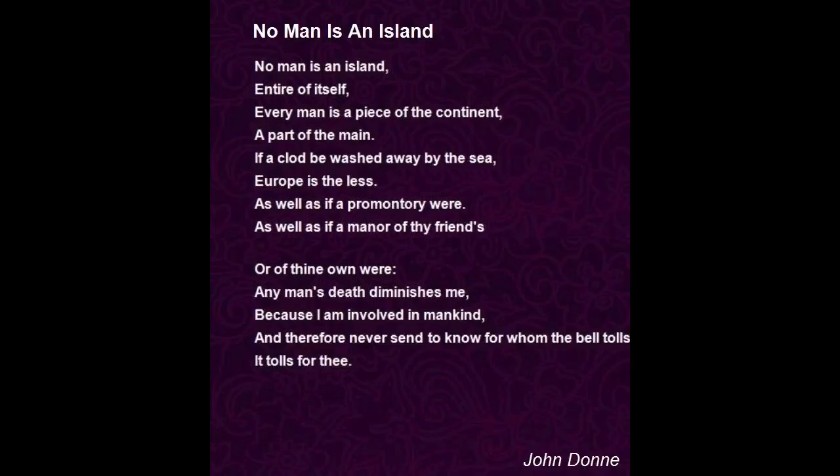In this context, it means a piece of the earth, a clump of soil. Manor, meaning farm or land of a farm, and promontory means a rounded hill, summit, mountain, bare of trees, as these two words are used in the 5th to 9th line. Quoting the poem from line 5 to 9, "If a clod be washed away by the sea, Europe is the